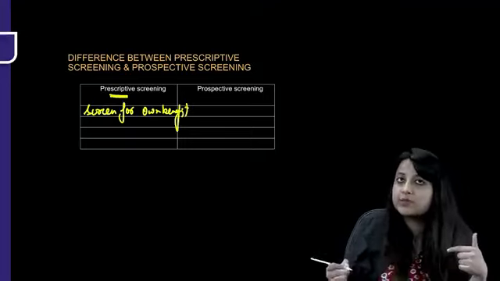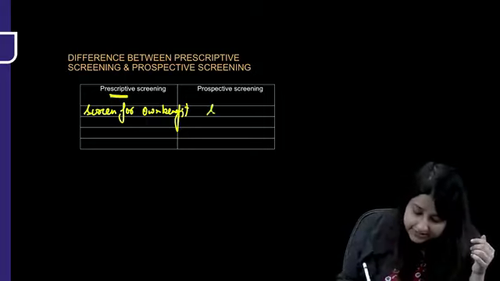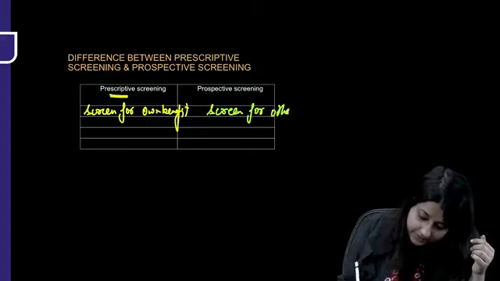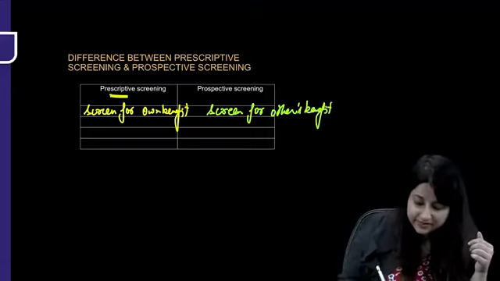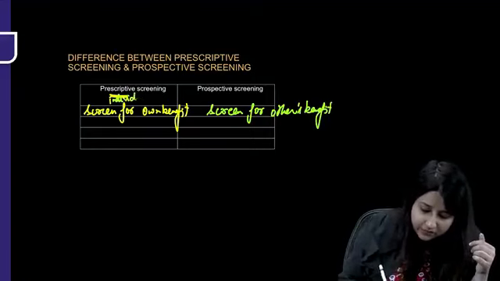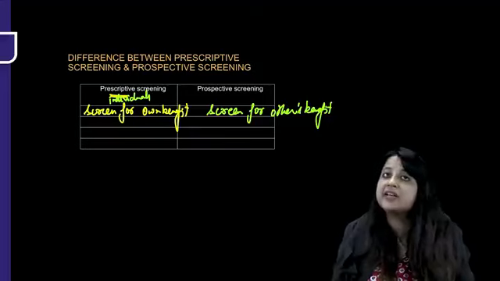But what is prospective? For a better future, for a better prospect. So this is: screen individuals for others' benefit. Screen individuals for others' benefit. Here, in prescriptive, you have to screen individuals for your own benefit, but in prospective you have to screen individuals for